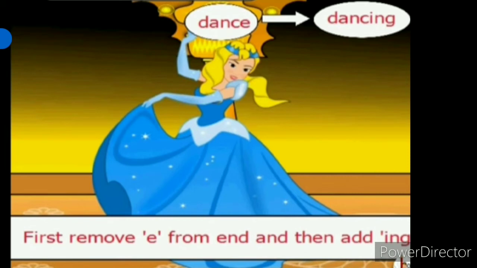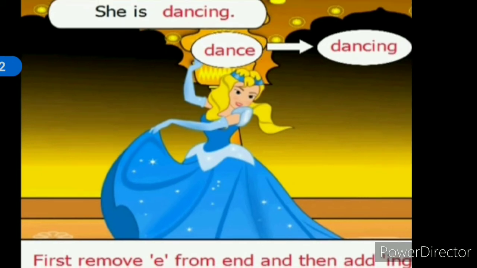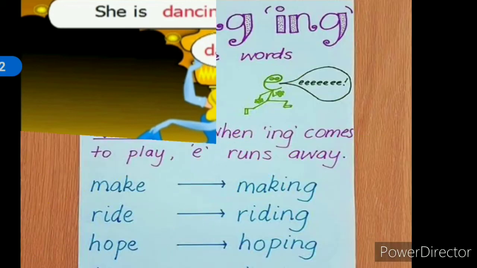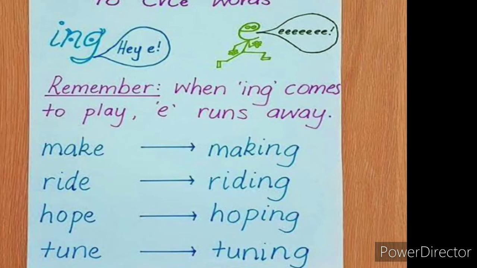If doing words or verbs end with e, what happens? We remove that e before adding ing to make it continuous. Here are some common examples. Make to making. I am making a toy. Make is changed to making. Ride. We have removed the last letter e and added ing. Ride becomes riding. Hope becomes hoping. Tune becomes tuning, and so on.